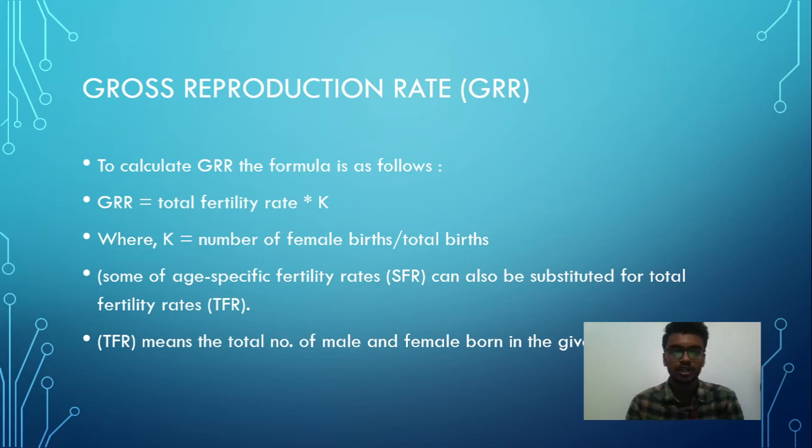To calculate GRR, the formula is as follows. GRR equals total fertility rate into K, where K equals the number of female births divided by the total births. The sum of age-specific fertility rates (SFR) can also be substituted for the total fertility rate (TFR). TFR means the total number of male and female births in the given year.